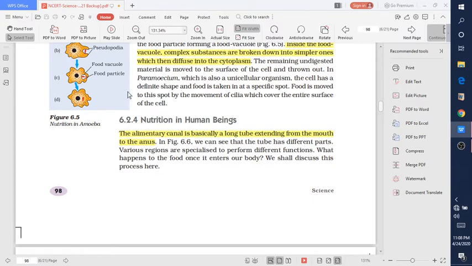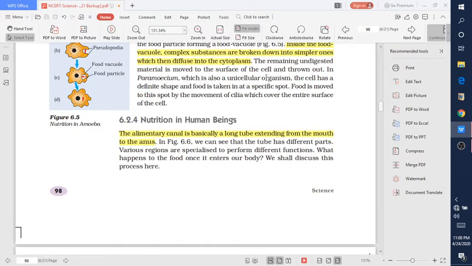Also, one more example here is paramecium. Paramecium has a specialized structure, that is cilia, that helps in movement to spot the food, and whenever it spots the food, the entire surface absorbs the food material and digests it accordingly.